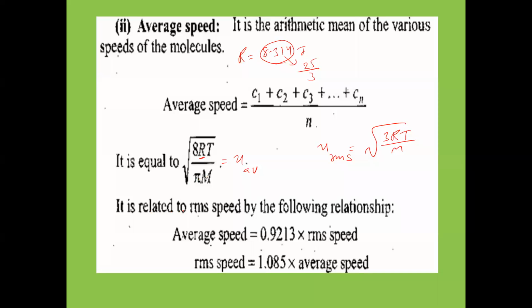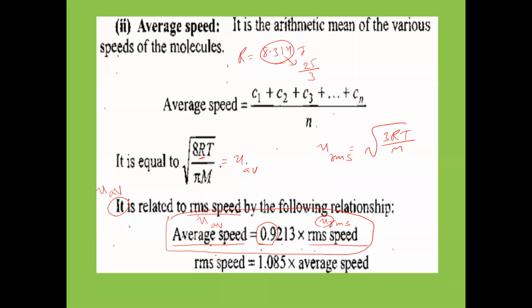Now the different types of velocities. U average is related to RMS velocity by the following relationship. Average velocity is equal to 0.9213 into RMS velocity. If you can't remember 0.9213, you take 0.9 into RMS velocity. So U average is equal to 0.9 into RMS velocity. So this only remember.